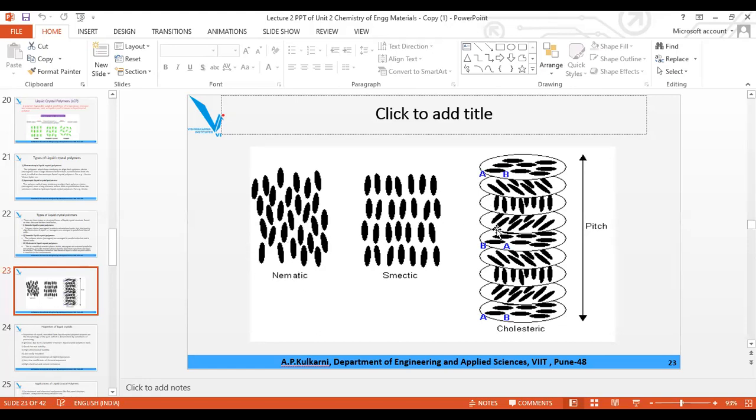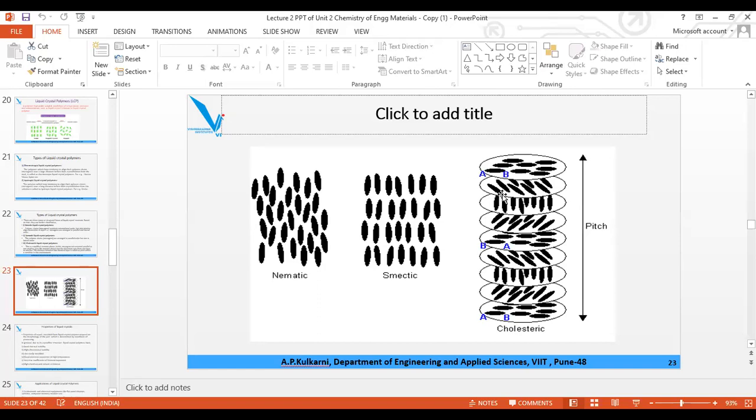Now, the third type is cholesteric. In cholesteric, you get a parallel arrangement, but it is in the form of layers.